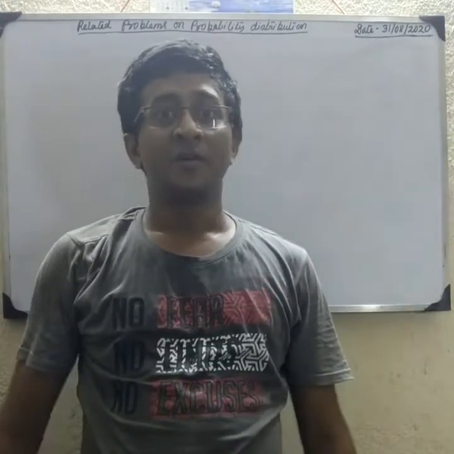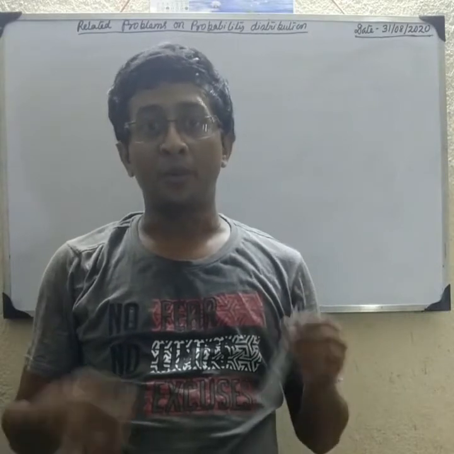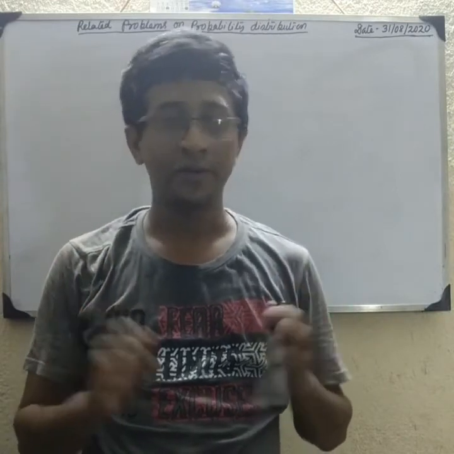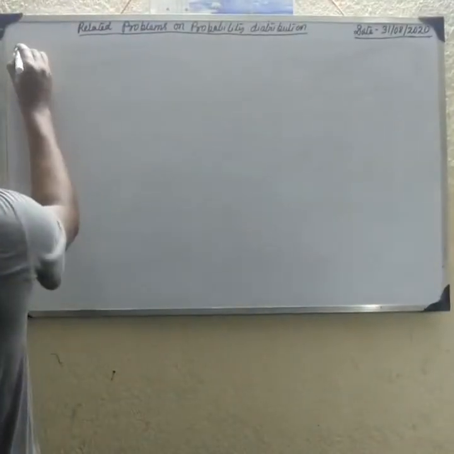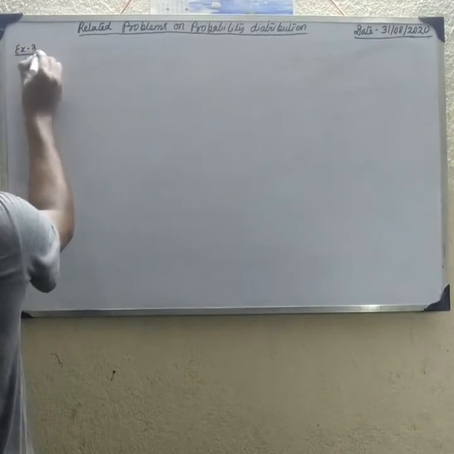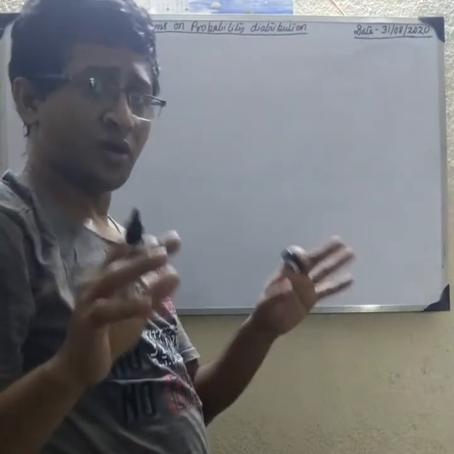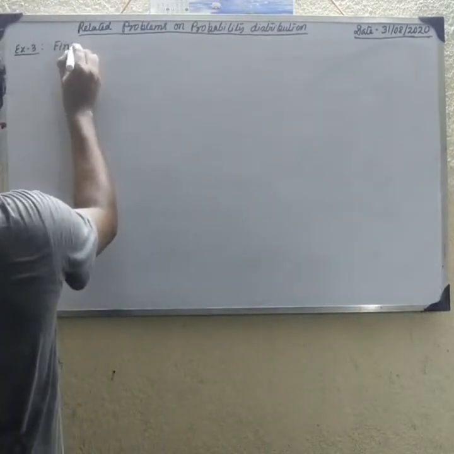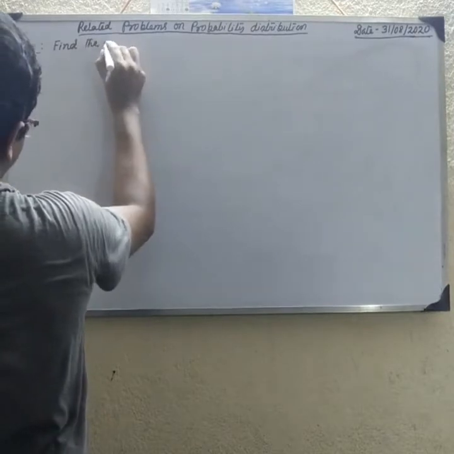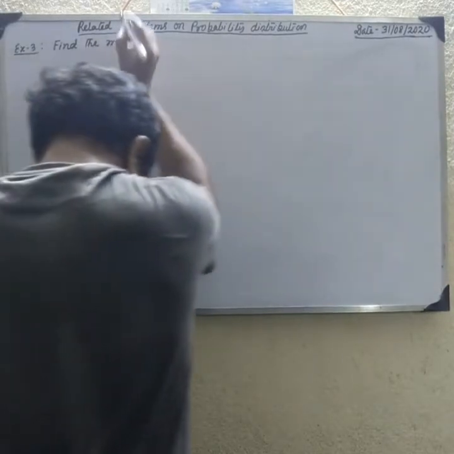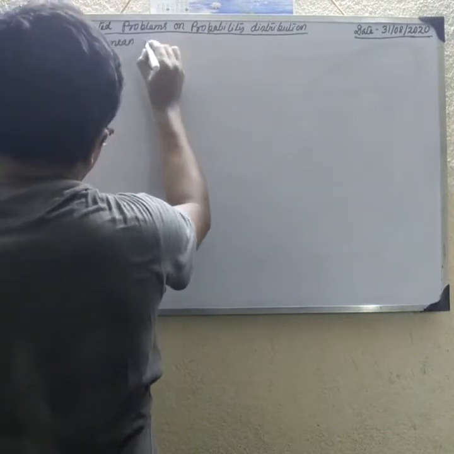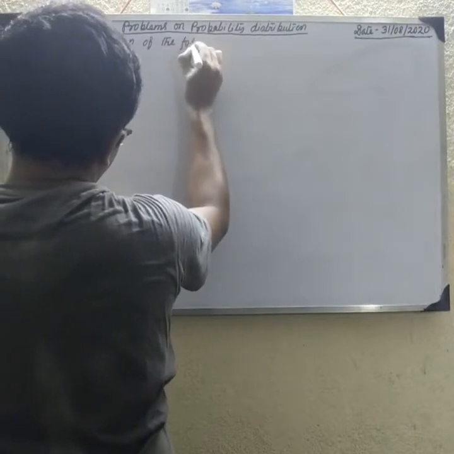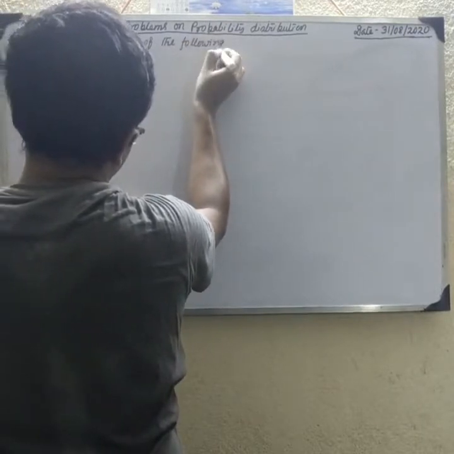Next, find the mean of the probability when the probability mass function is given. How to find the mean? Okay, so example 3, find the mean. Also you find the variance also; the variance is homework. Find the mean of the following distribution.